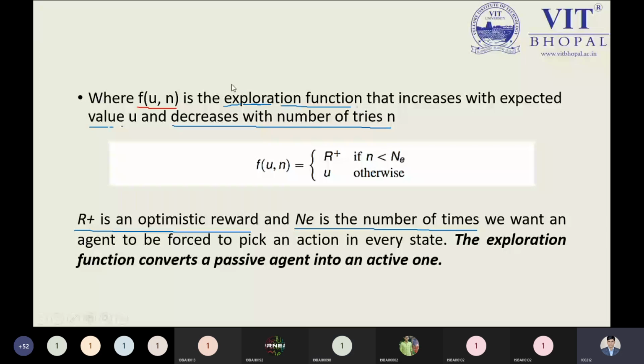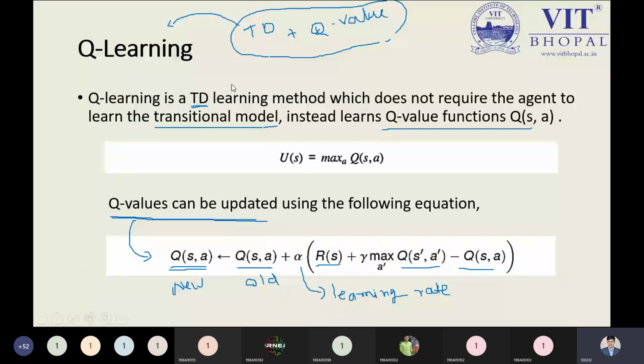So I'm going to move to the next kind of learning, that is Q learning. Q learning is basically inspired by our passive learning method, that was TD learning. TD is the shortened form of temporal difference learning. In temporal difference learning, as I told you before starting my lecture, we will not like to evaluate the transition model values or parameters. We will not like to use them.